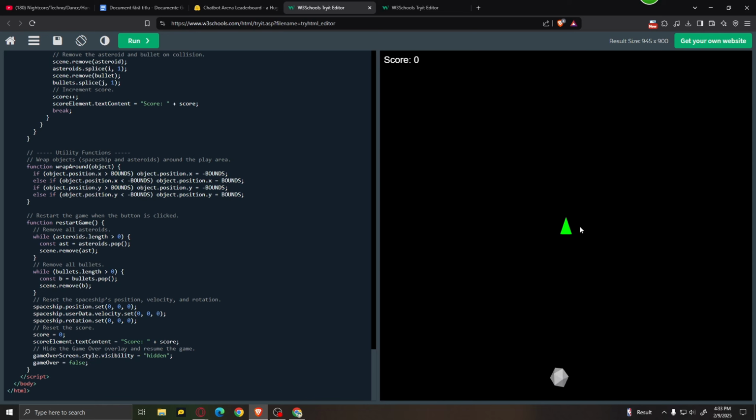And this is our game. I'm not sure how to control it. Okay, so to control it, I have to use the arrow keys, but for some reason the mechanics are a bit weird. Let's see if we can shoot something.